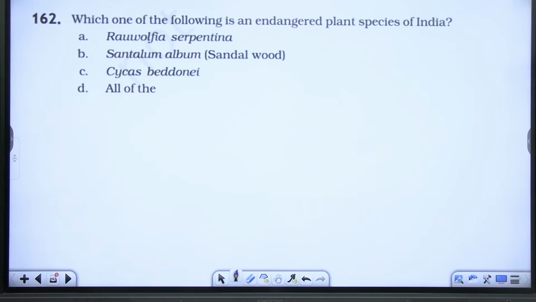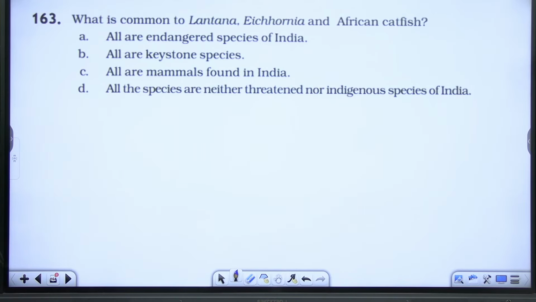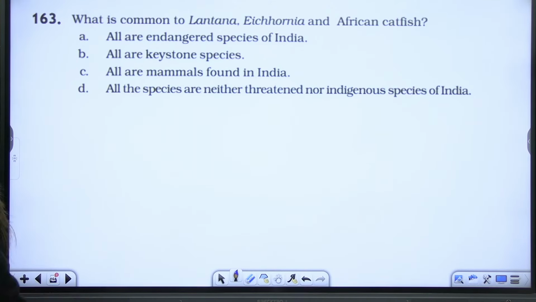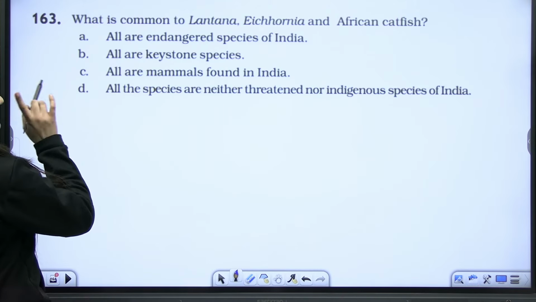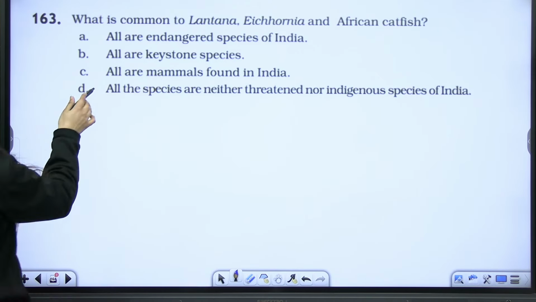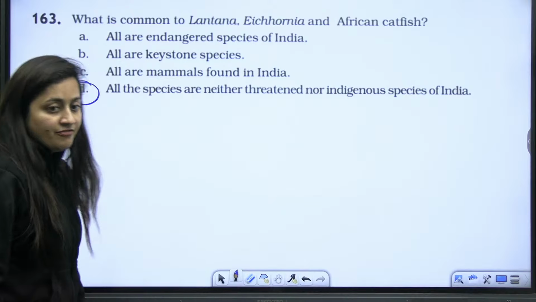Anybody? Yes, here the correct answer is all of the above. They all are the answers. So what is common to Lantana, Eichhornia and African catfish? They are all neither threatened nor indigenous species of India. So out of all, yes, D is the correct answer, because we know that they are invasive.